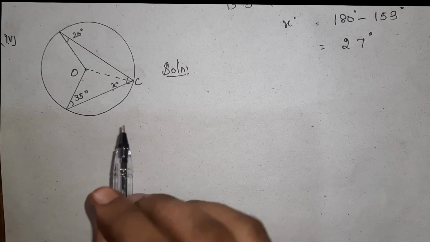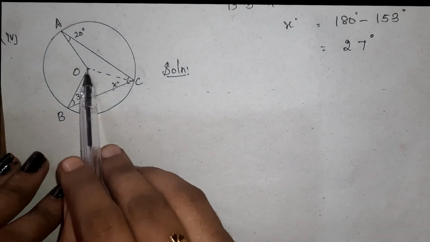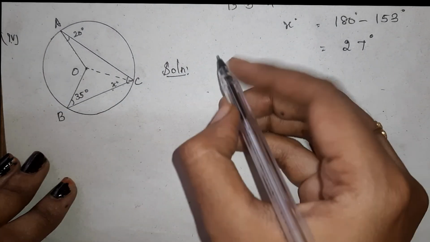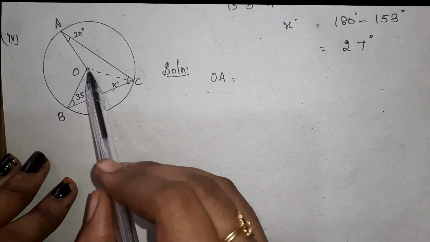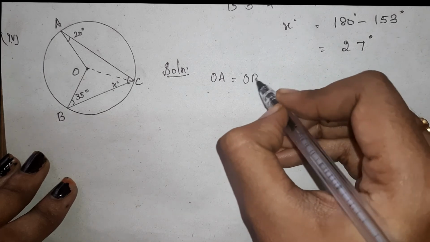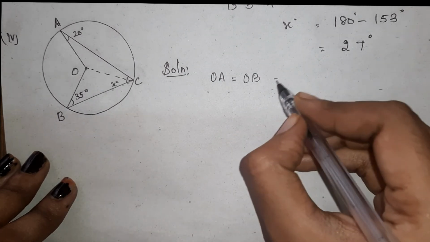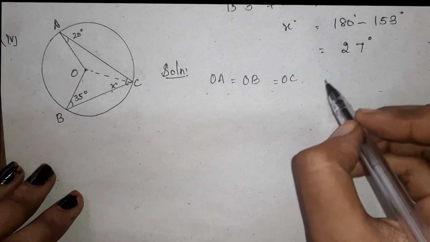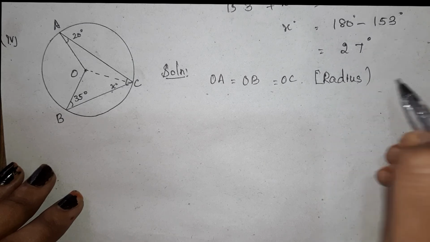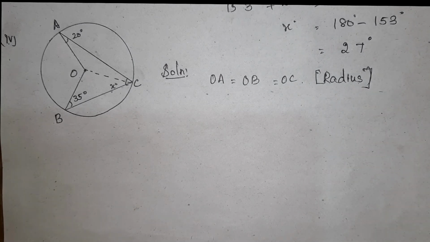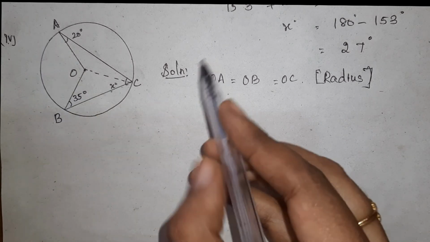Before that, from this figure, can you identify the radius? I can write this as A, it is B. The radius is from the center to any point on the circle. So OA is radius, also it is equal to OB, that also is radius. Then this OC is also radius. See this, from the center to any point. So three are equal, because everything is radius.